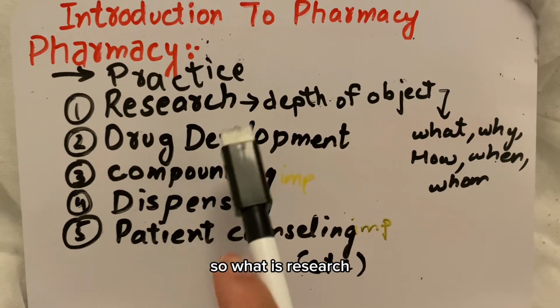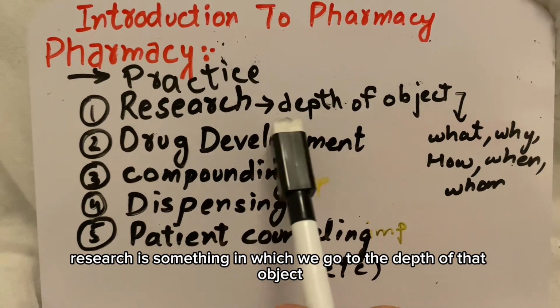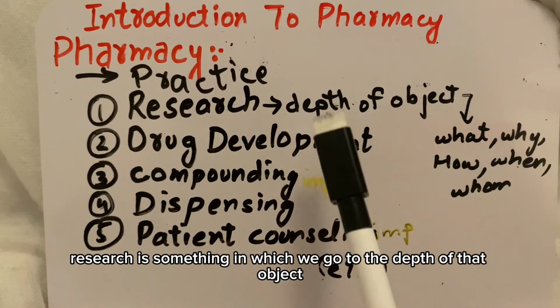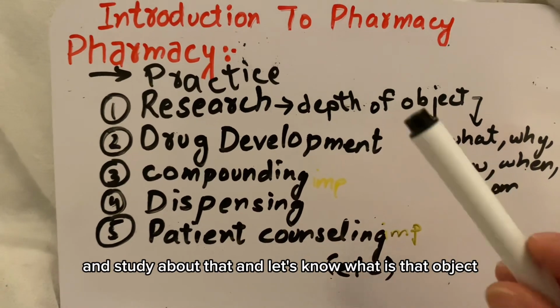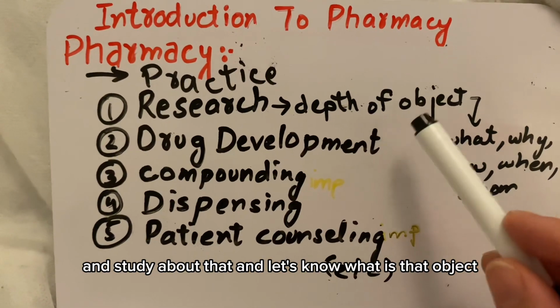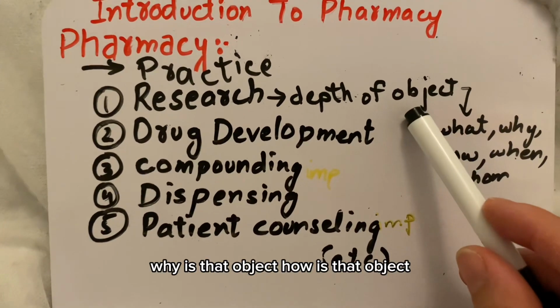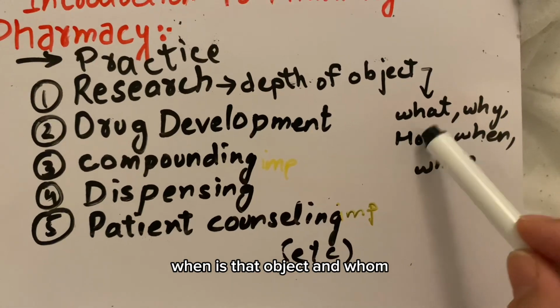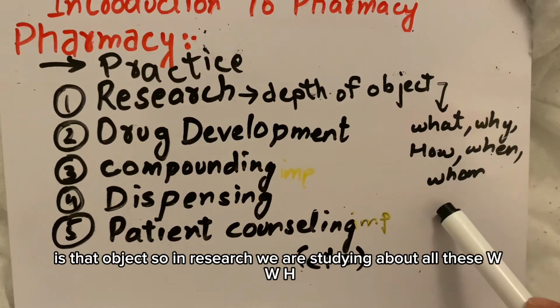So what is research? Research is something in which we go to the depth of an object and study about it, and find out what is that object, why is that object, how is that object, when is that object, and whom is that object.